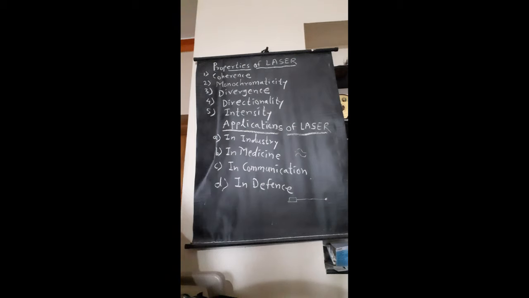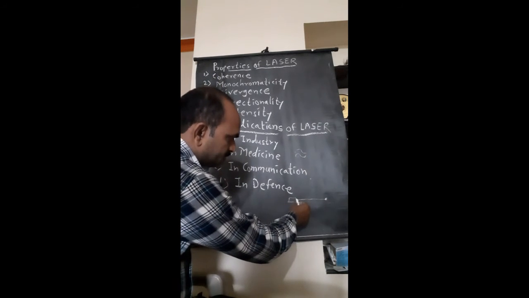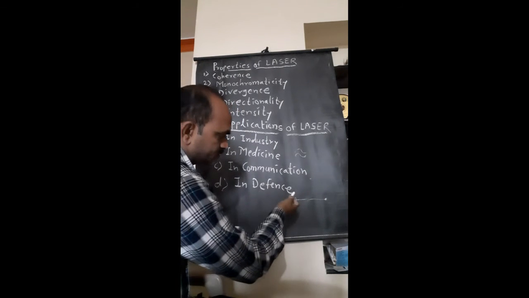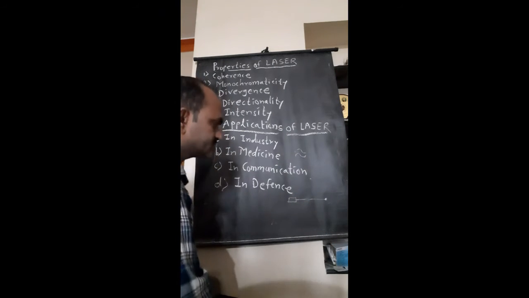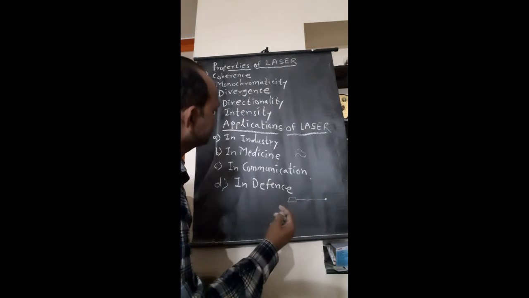Next one is the intensity. Laser light is much more intense and brighter than any other source, because the energy of all the rays is concentrated to a single point, so it becomes intense. Laser emits light in the form of a narrow beam. As the energy is concentrated in a very narrow region, its intensity is tremendously high. So due to this property of intensity,